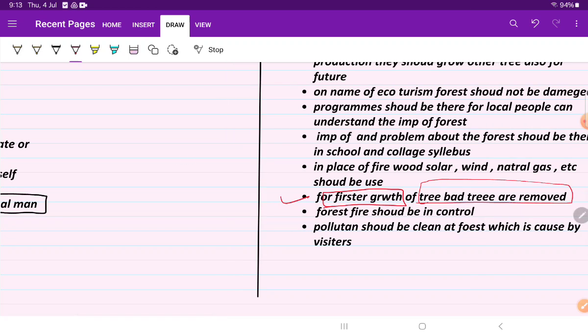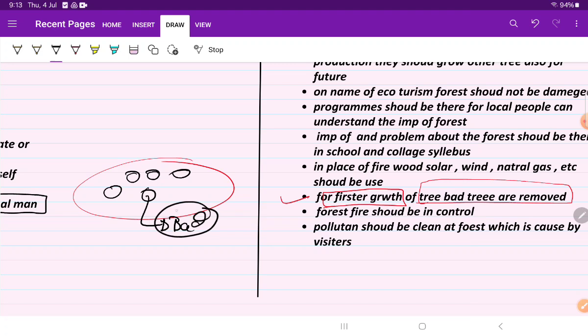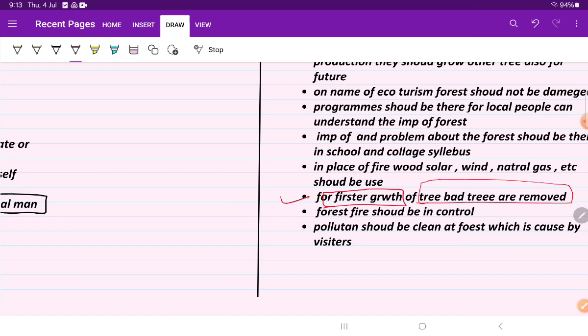For example, you have a friend group in which there are 5 friends, and this one is a bad one. This friend is very bad. So by staying with him, the other 4 will also become bad and will not do well in studies.